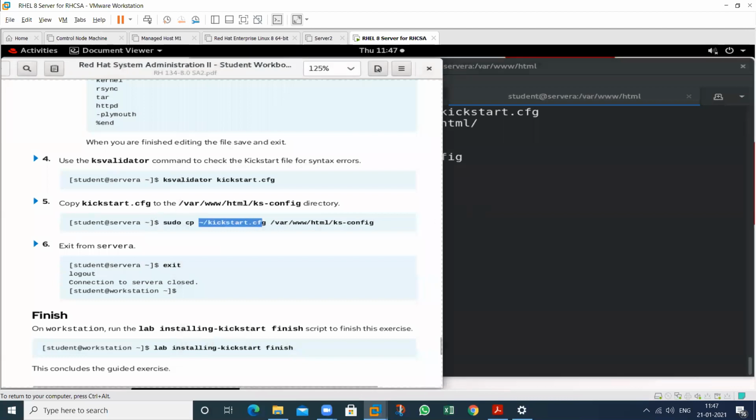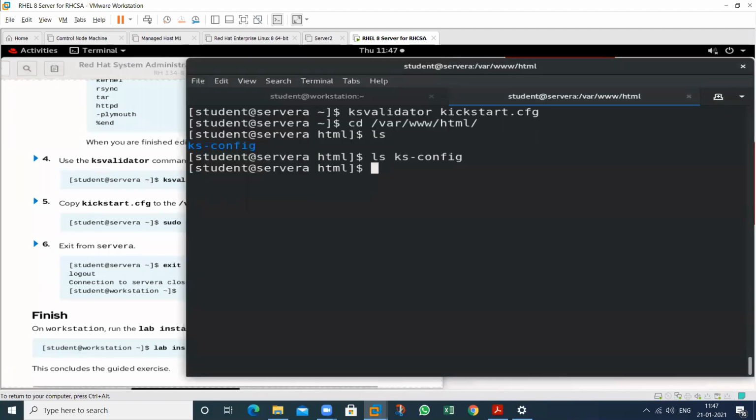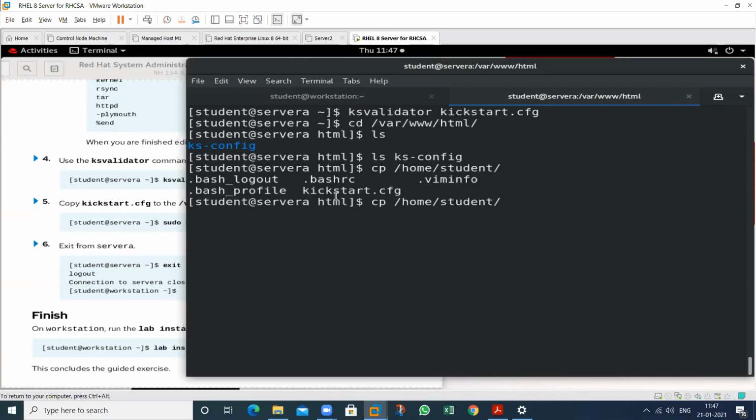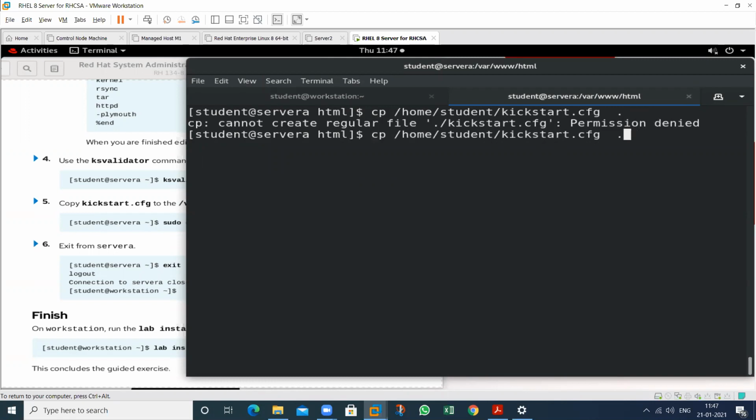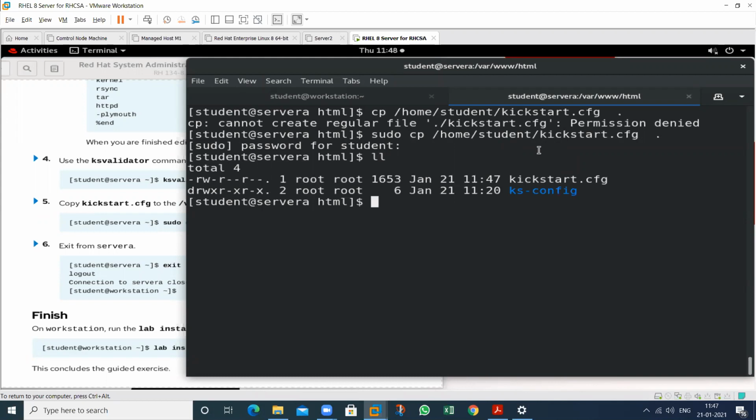So just copy this one, go to home. In this student folder we have a file. The file name is this one. This is my kickstart file, and save it in this particular location, just dot. But at this time there is an issue related to permission denied. Just do sudo here. Now see, I have this file.